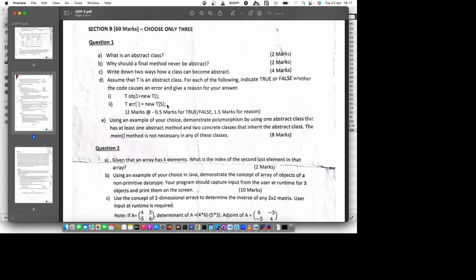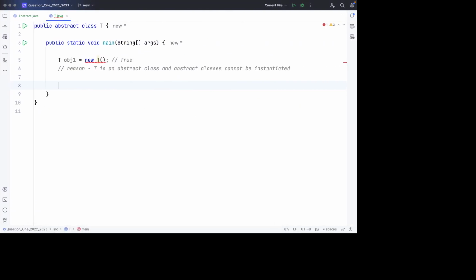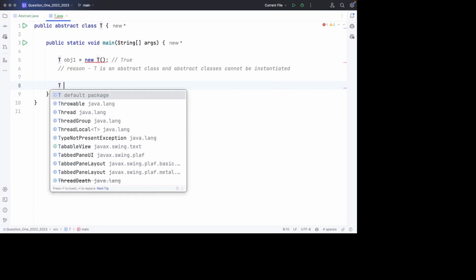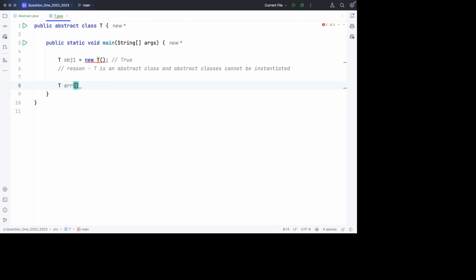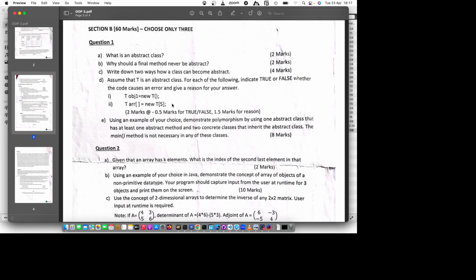And the answer here is false. This won't cause an error. Let's try it out so you can see. So we have T is an array here like that, and it is holding 5 elements. This is new like that.